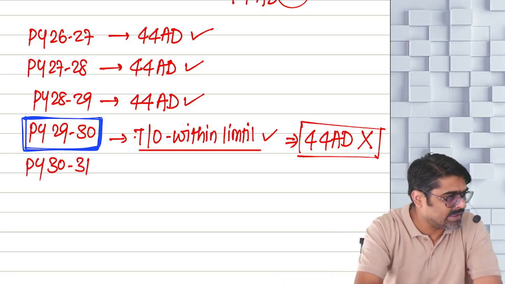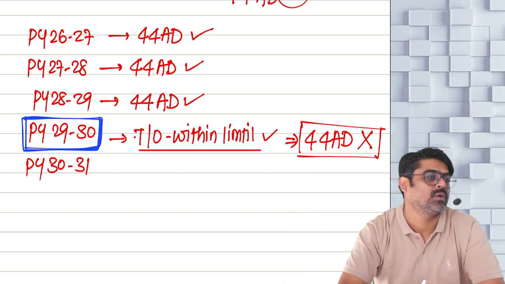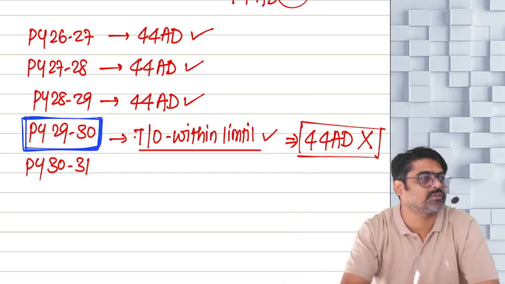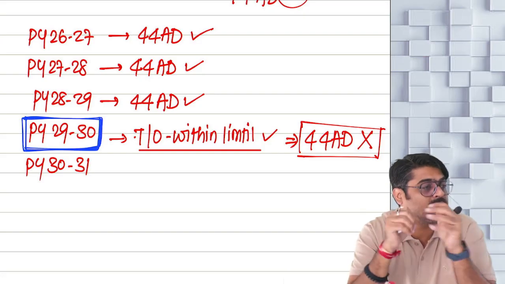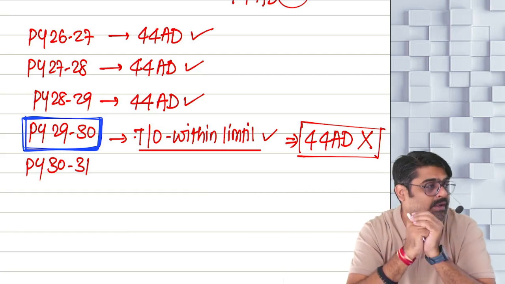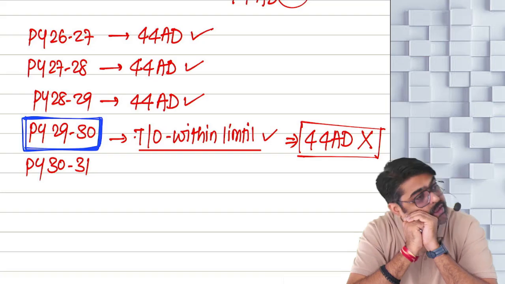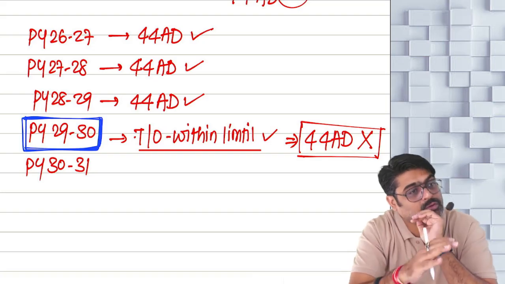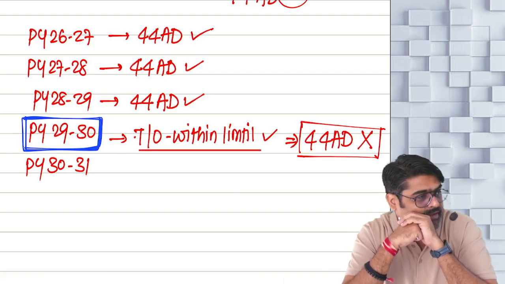If you show 12,80,000 or higher, that means you have followed 44AD. But if you are showing lower profits or a loss for this year, lower profits meaning you are showing 2 lakhs, or this year you calculated your loss and you are showing a loss, can you show that? Can you shift out of 44AD? The answer is yes.